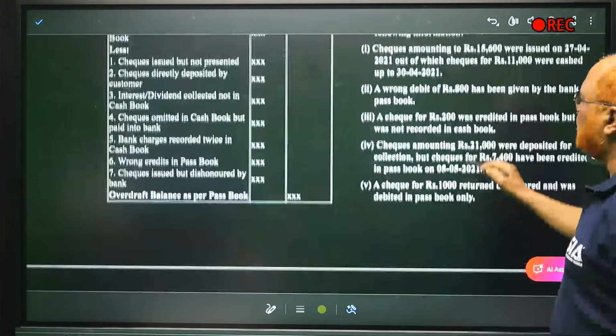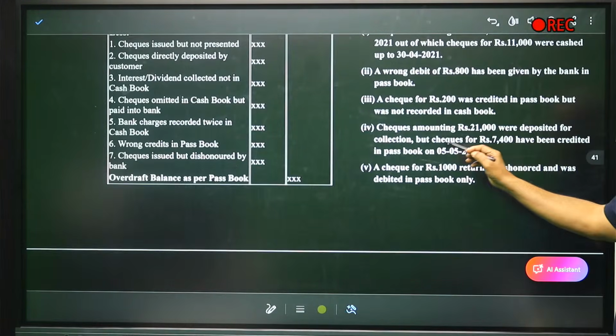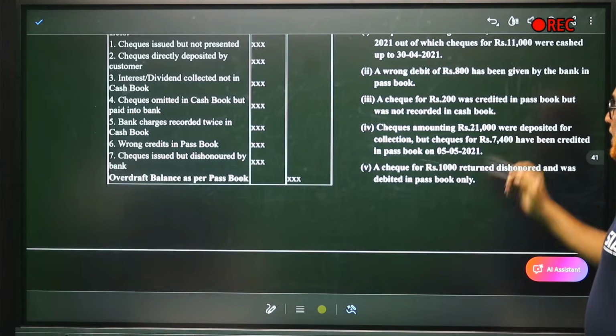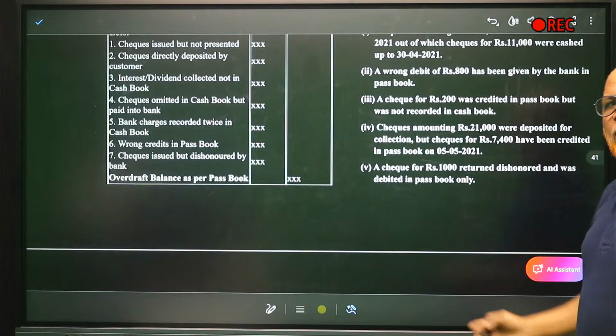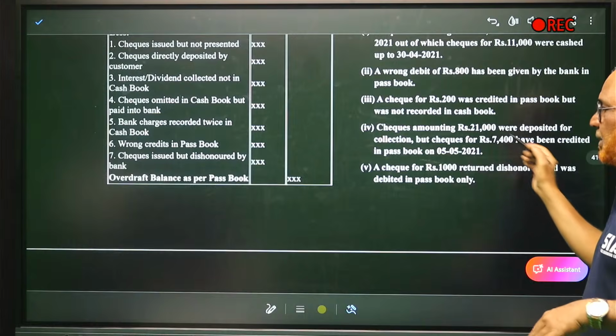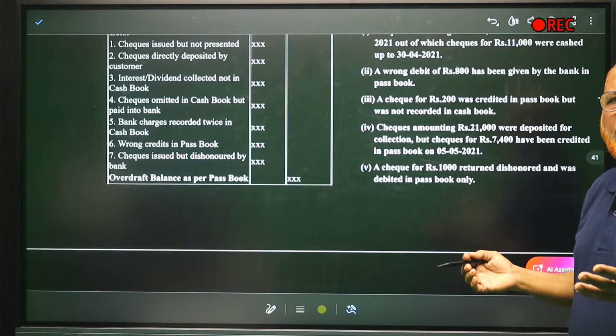Now fourth item. Checks amounting to 21,000 were deposited for collection, but checks for 7,400 have been credited in the passbook. 21,000 checks have been deposited, out of which 7,400 have been credited, already got in the bank. But the remaining checks have been deposited but not credited in the bank.